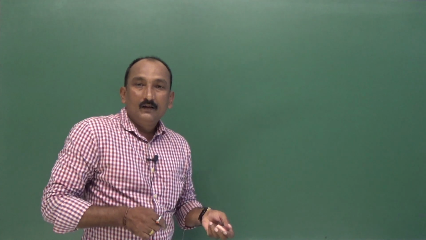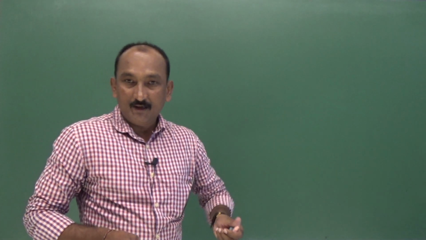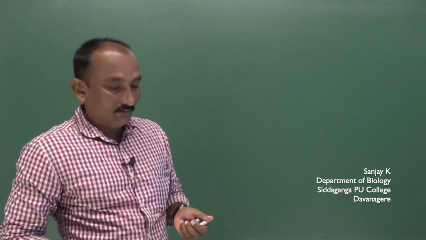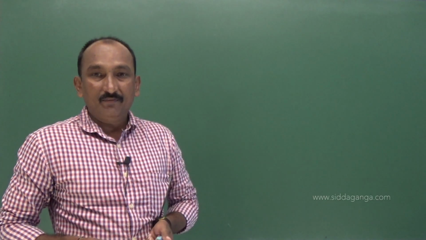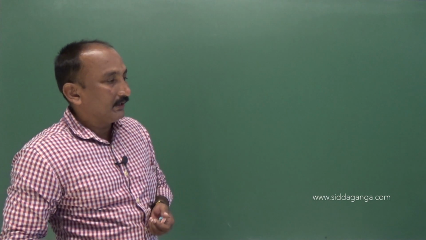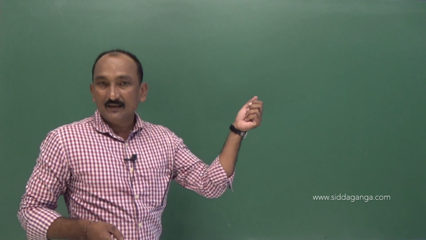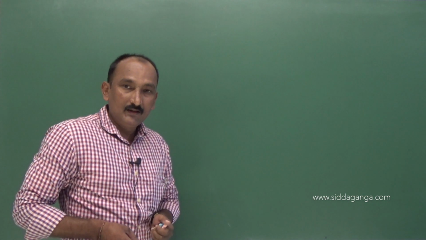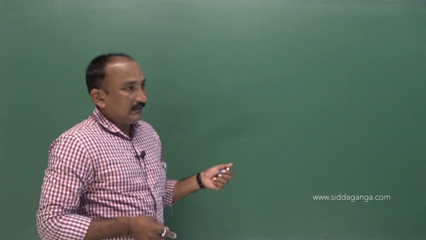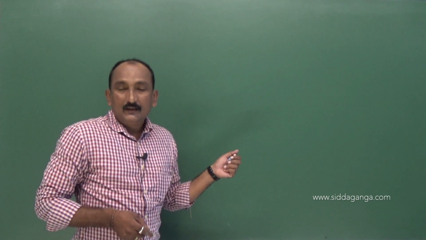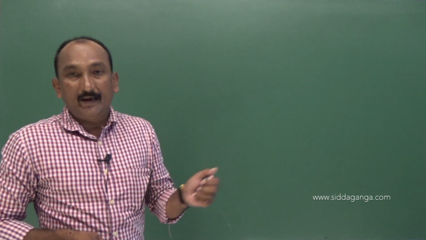Okay, welcome to online classes. In the last class, we discussed some of the concepts with regard to excretory products as well as their elimination. Within that, we discussed the counter current mechanism.